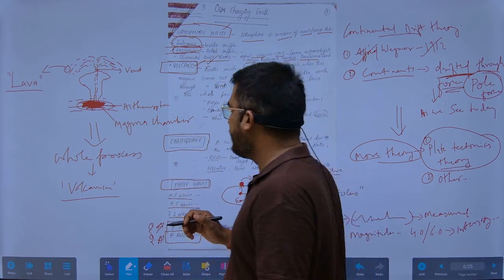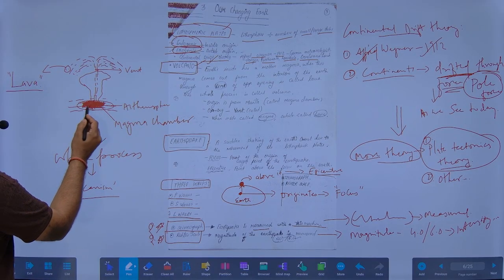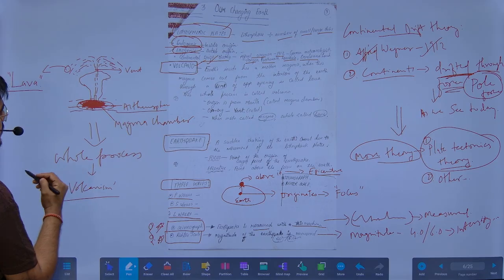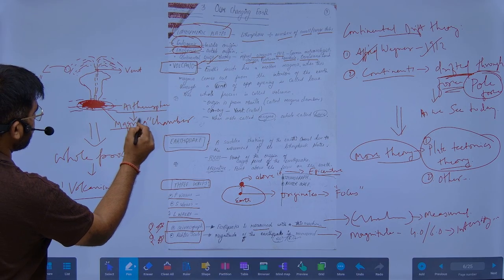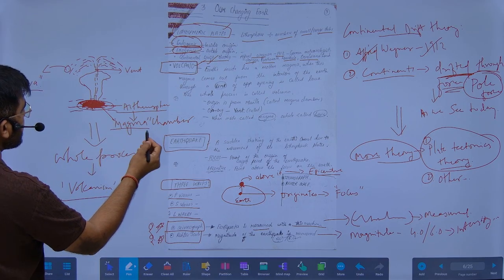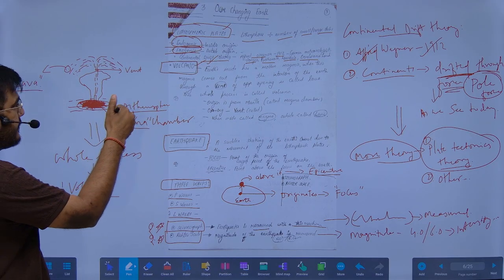So what is a volcano? If we look here, this is the earth, and here there will be a mantle, and in the mantle we see there is an asthenosphere. In this asthenosphere there is a magma chamber, where the magma is present.